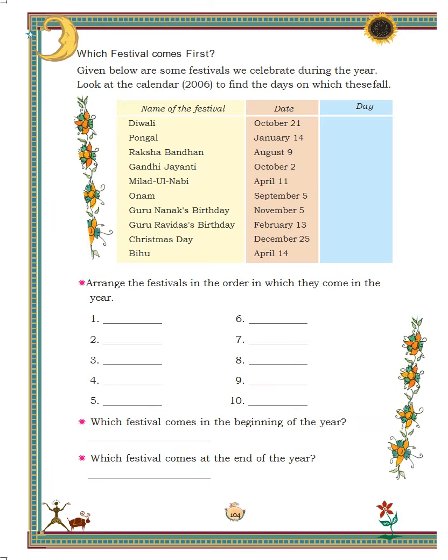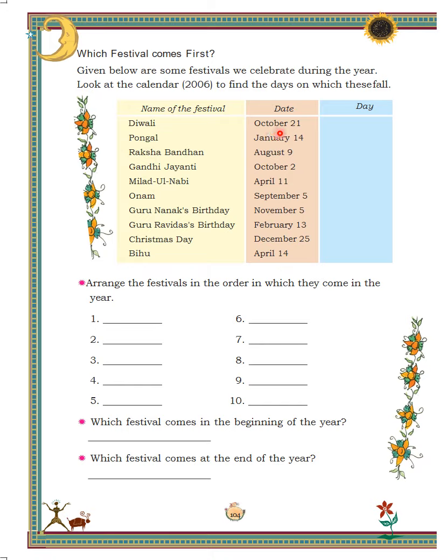Open page number 104. Given below are some festivals we celebrate during the year. Look at the calendar on page number 102 to find the days on which these fall. Diwali was on 21st October.